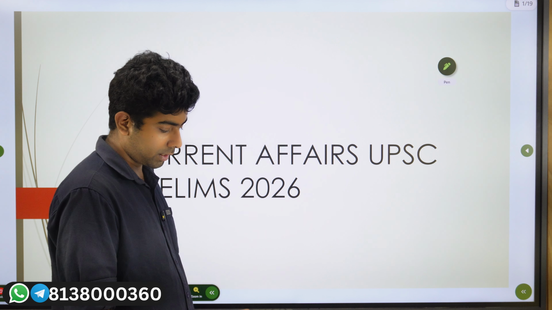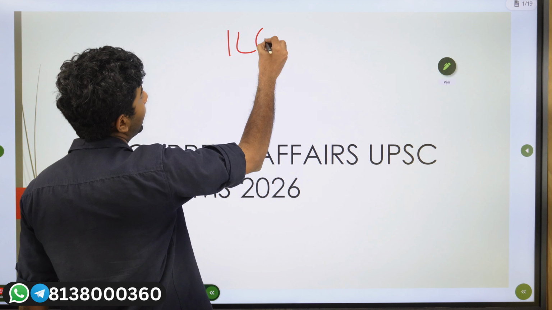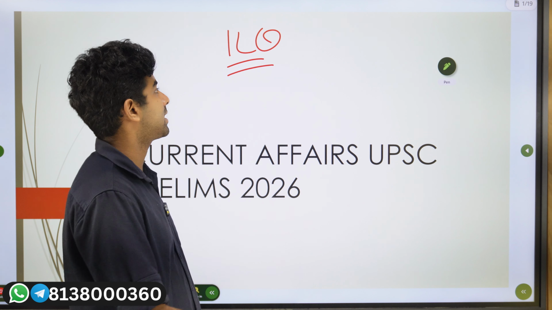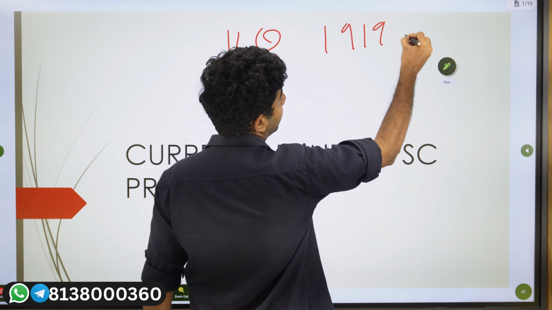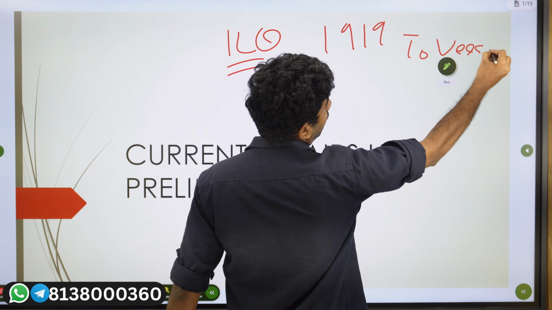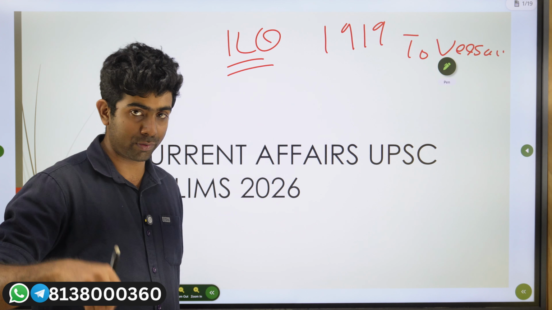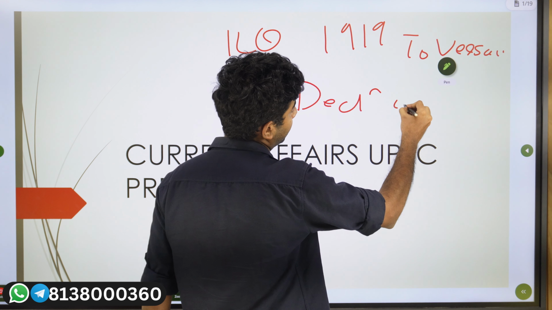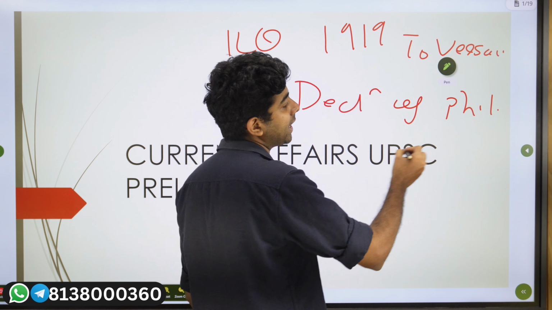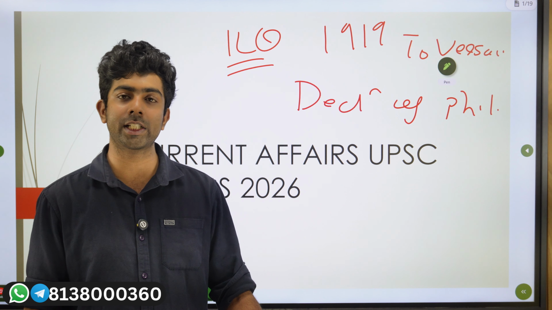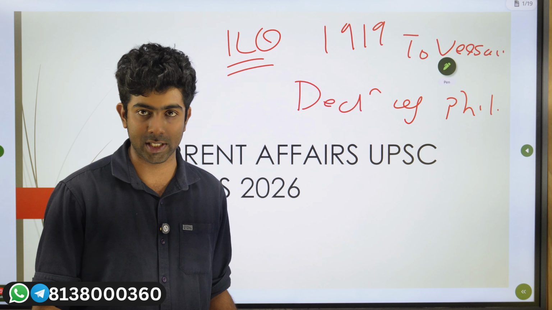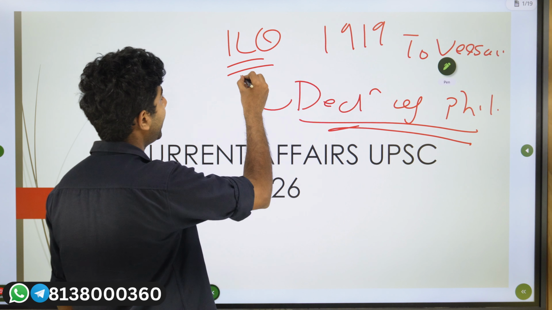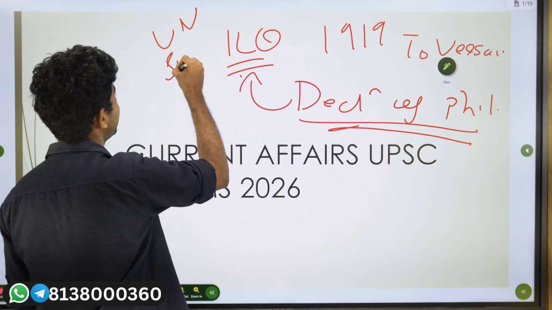So to start off, to know about the ILO or the International Labour Organization, you need to know certain basic facts. It was established in the year 1919 under the Treaty of Versailles. Initially it was part of the League of Nations. Then, through the Declaration of Philadelphia... this is very important. They can simply give a question: the Declaration of Philadelphia is related to which of the following organizations? It is related to the ILO. Through the Declaration of Philadelphia, the ILO became a UN specialized agency.